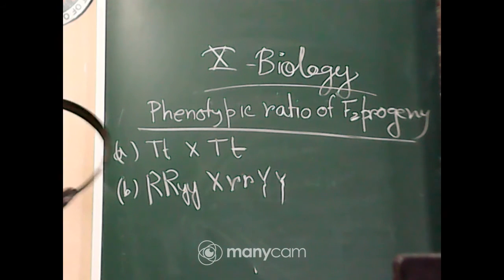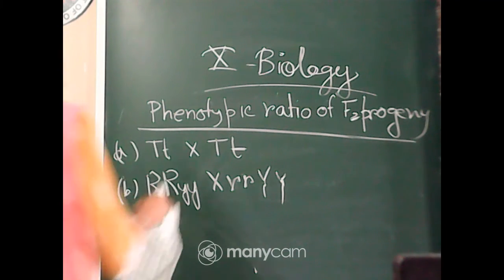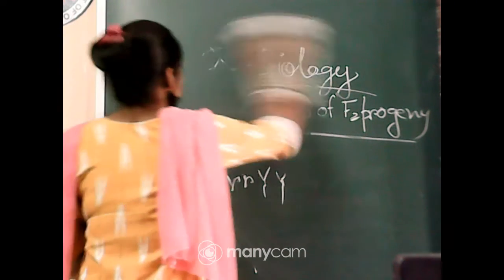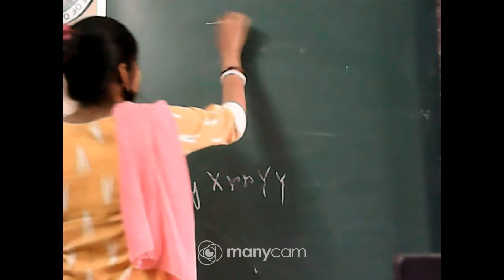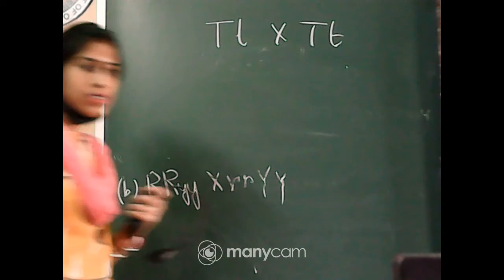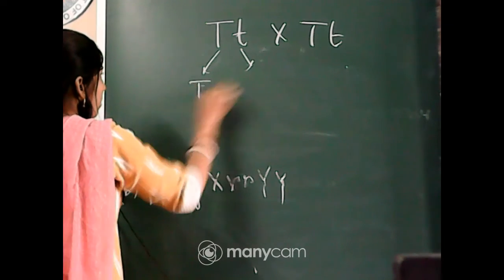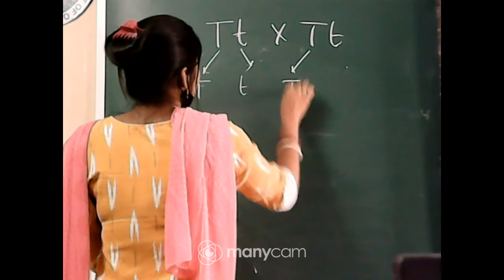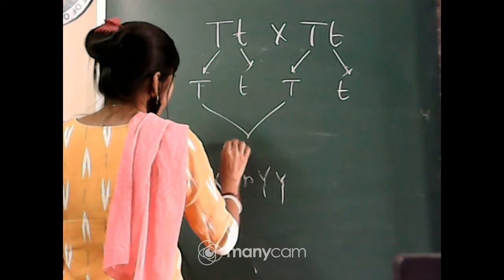Okay, so for the first one you are saying 3:1, but you have to show me how it is coming 3:1. So the first cross was Tt with Tt, and from this we will get two gametes. And what will be the ratio?